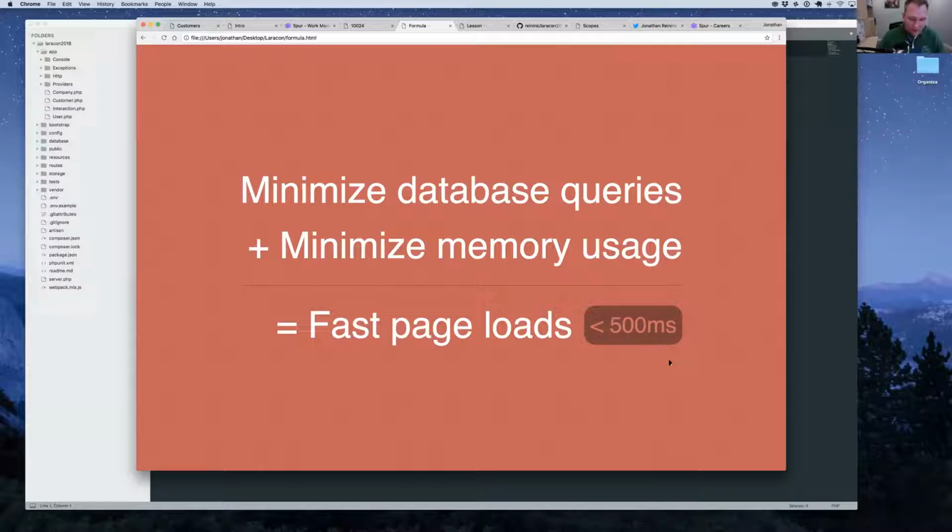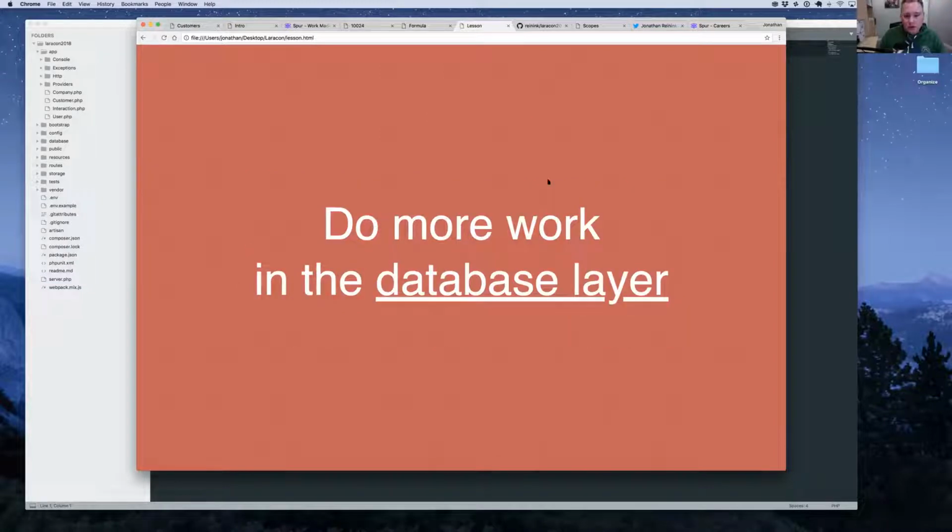Now, looking at this, it's like, yeah, duh, obviously. It seems very obvious, and it is very obvious, but I guess it wasn't for us at first, and we had to learn the hard way. It wasn't even just these things on their own. There was a bigger lesson that we had to learn, and that bigger lesson was really just to do more work in the database layer.